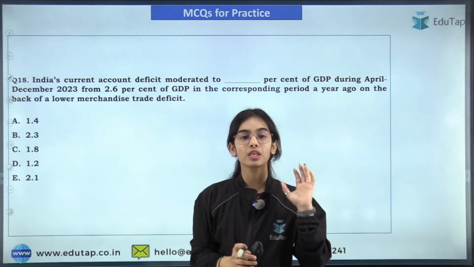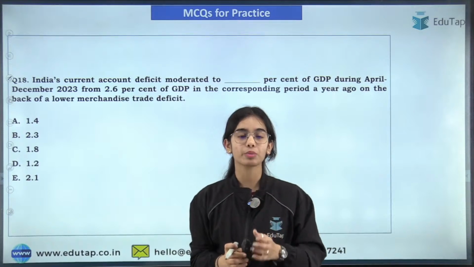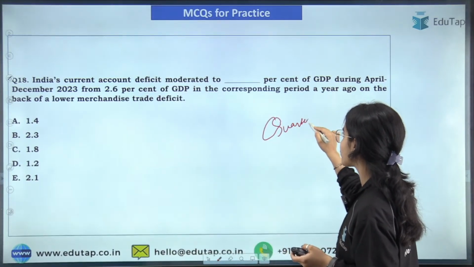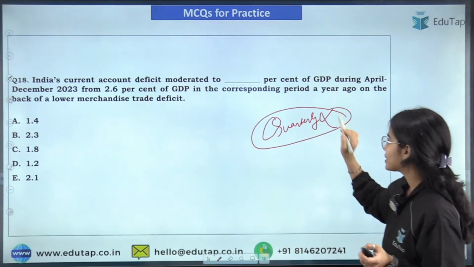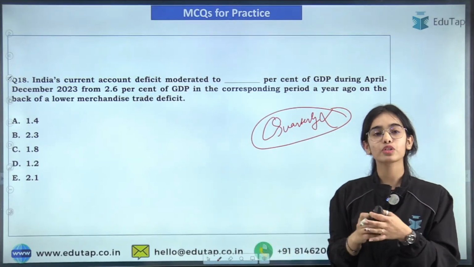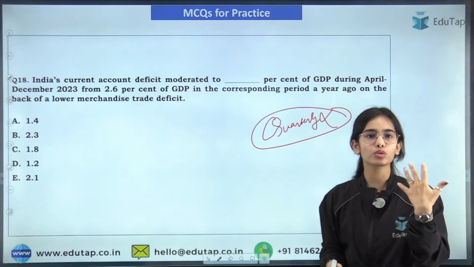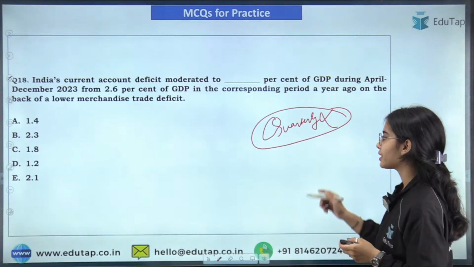This is the question. I will tell you a point you need to remember: when you are seeing quarterly data, it is usually not important. If the quarterly data has been recently released before the examination, then you can go through it, but otherwise it is not important.